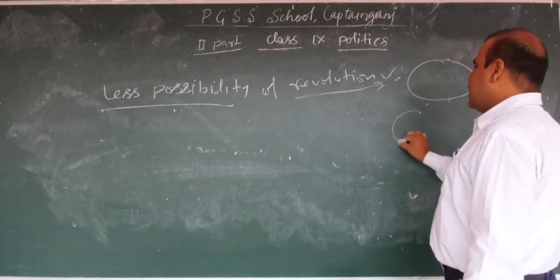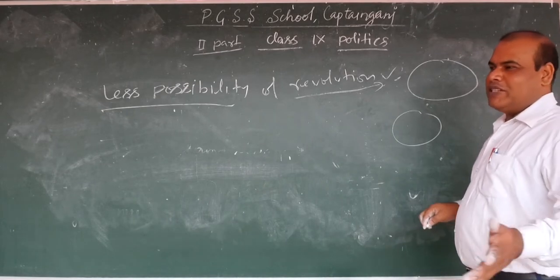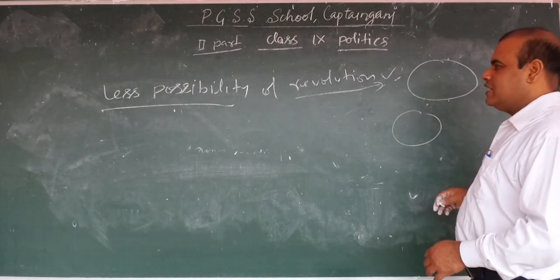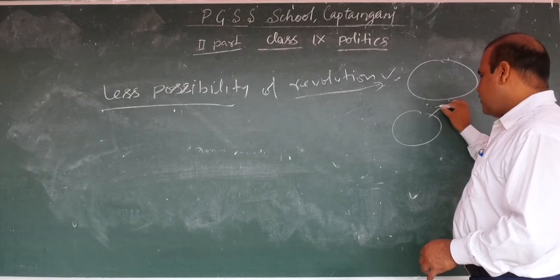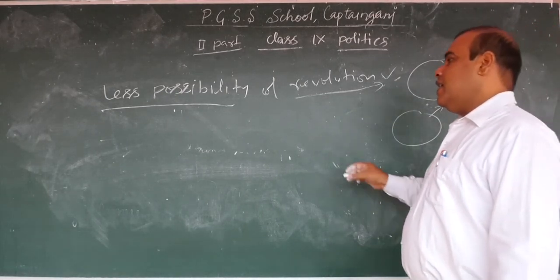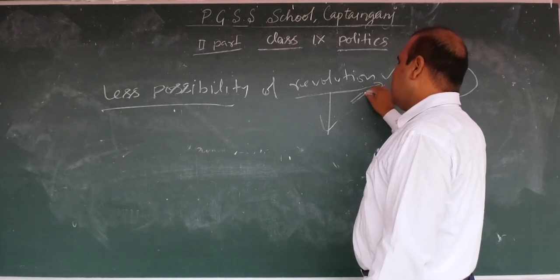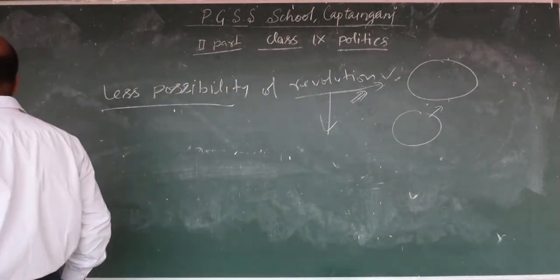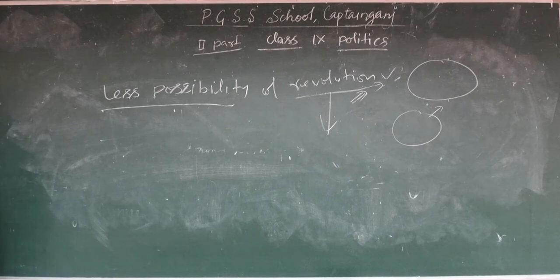If any wrong decisions are taken by the government, as I just told you, the public protests and the government reconsiders that decision, and sometimes changes it. That's why there is less possibility of revolution. You can say that democracy avoids revolution.